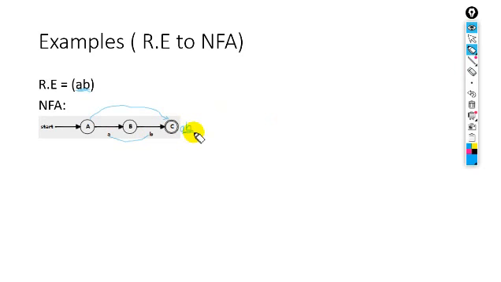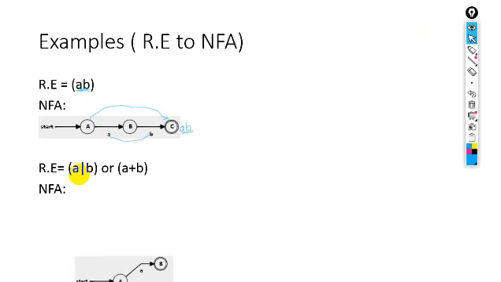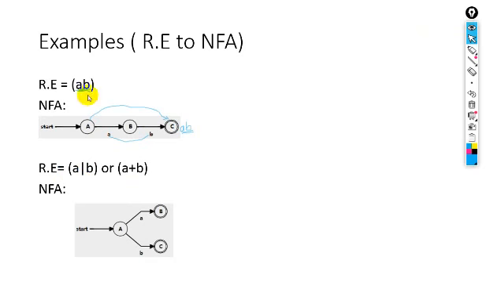In case of the OR operator, look at this. If we have the OR operator, A or B, we can also say A plus B. So this is the OR operation. So how will we create the NFA for this? Here you will have a start state, and the transition goes to B and will have input letter A, small a. Look at this, A or B.